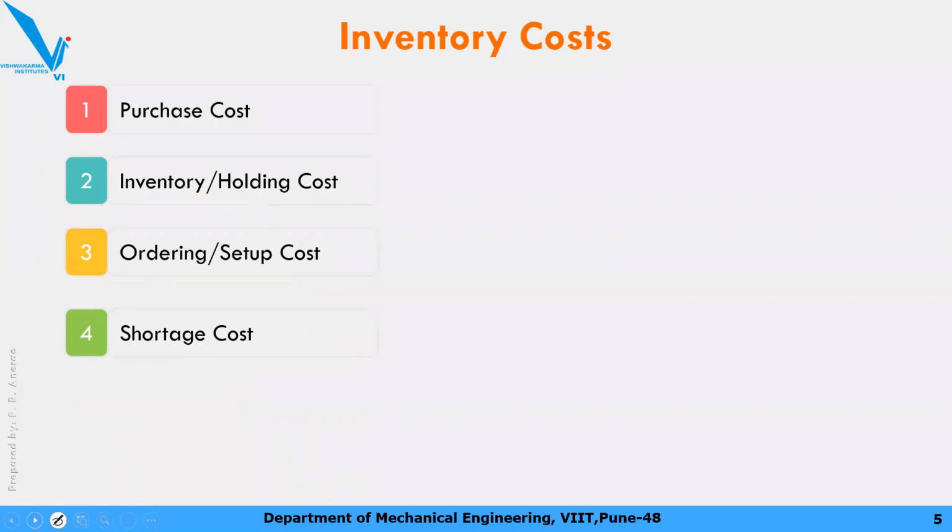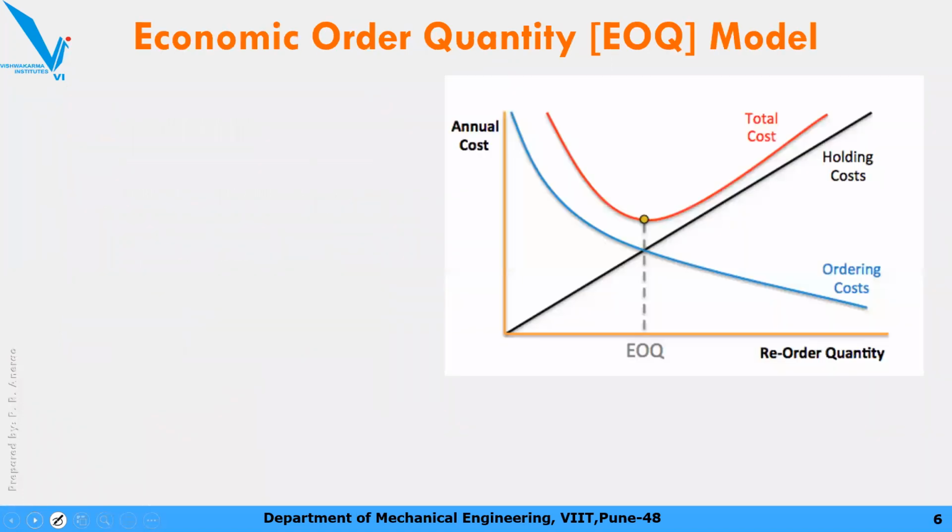Okay, so these are some inventory costs. Next one is the EOQ model. Right now just don't worry about the model, economic order quantity. To understand this concept, let's look at the total cost graph.